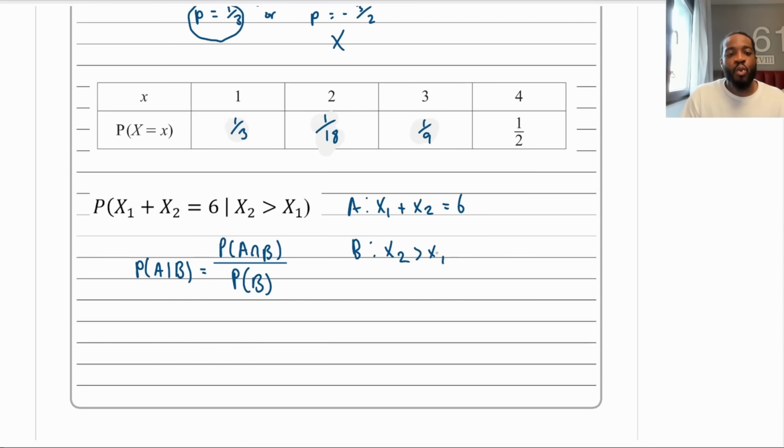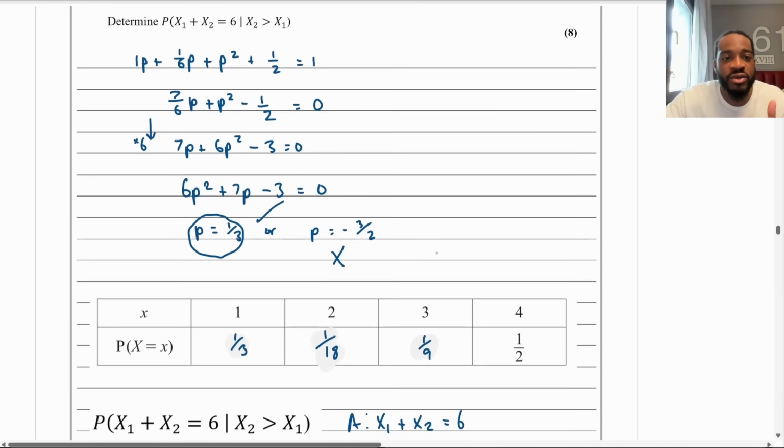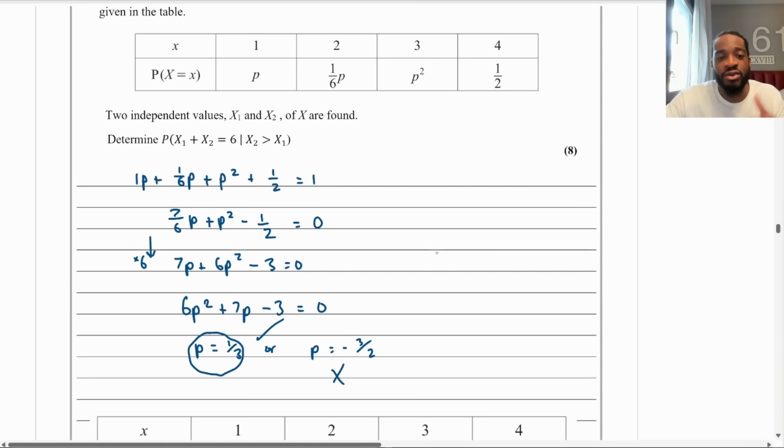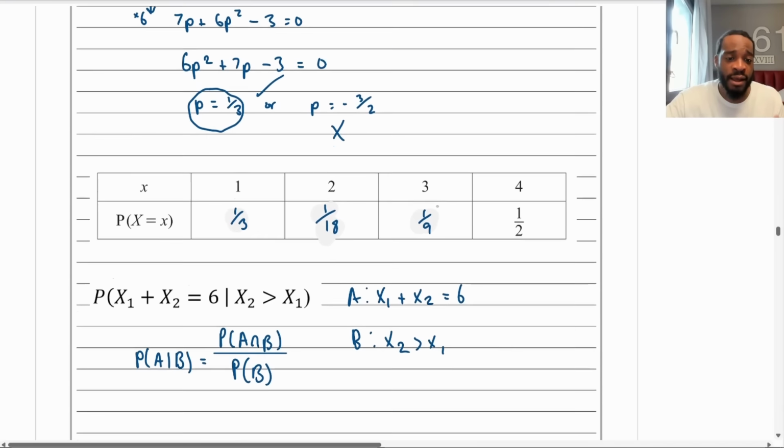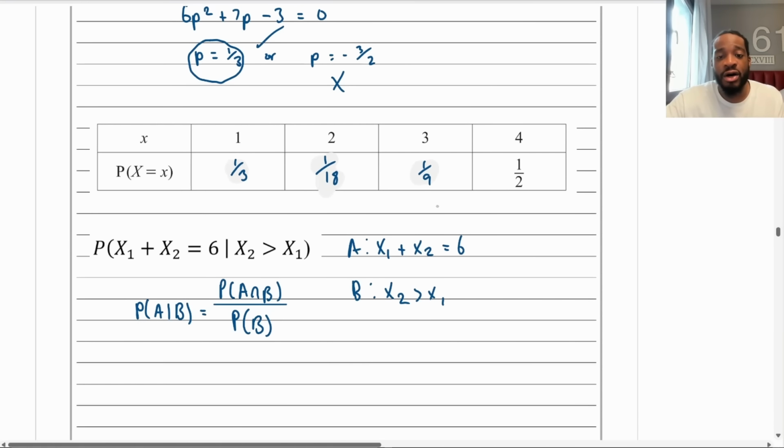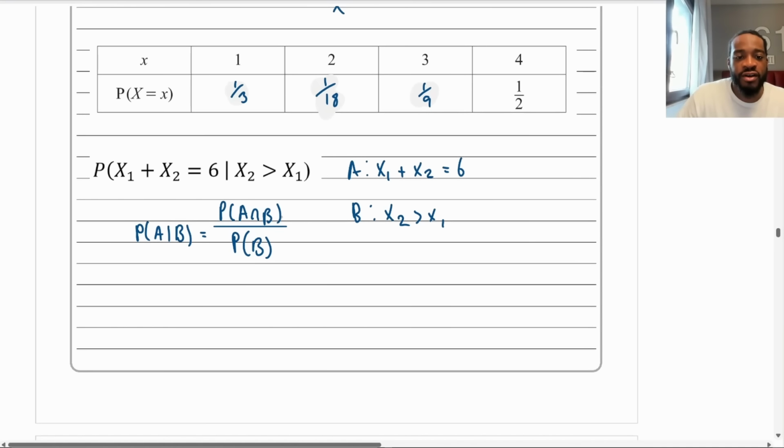Now, what are x1 and x2? These are the independent trials. So let's read the question again. Two independent values of x1 and x2 are found. They're independent, so the probability of x1 happening has no effect on x2 happening. So when you do them together, you multiply. So we need to figure out what these are. What I'm going to do first is put this into the formula. So it's going to be the probability of A, which is x1 plus x2 happening, equaling 6.